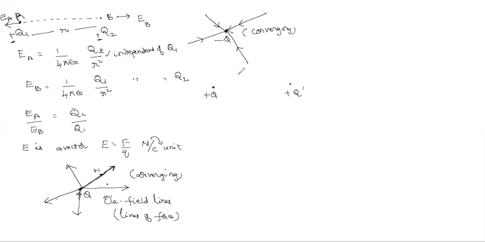When I place a unit positive charge here, it can't go like this. Why? Because while going in this direction, this positive charge also tries to repel it, point to point. Repel means it can't come along this line. So it has to go in some other direction. So the straight line may bend like this.